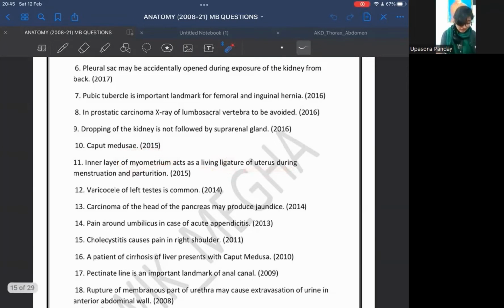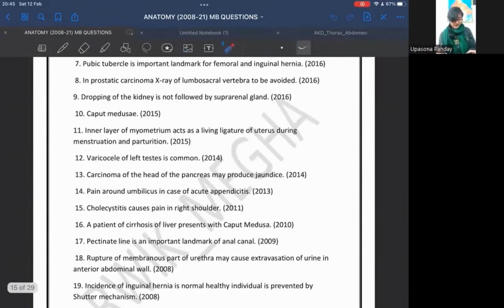Okay. Now the next question is varicocele of the left testis is common. Why? First of all, we have to know what is varicocele. Varicocele means the veins will get dilated and will appear tortuous. Varicocele of the left testis is common. In case of varicocele of the left testis, the veins of the pampiniform plexus will get swollen up and will become dilated and tortuous. Okay. Now, why is this common in the left testis?